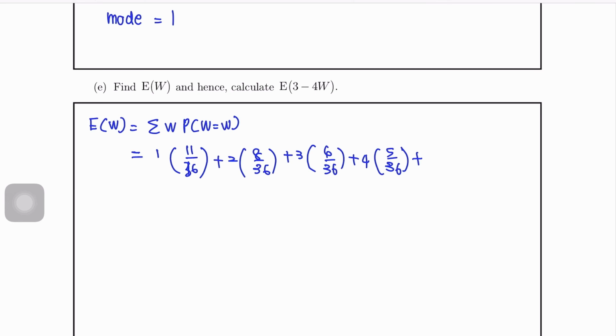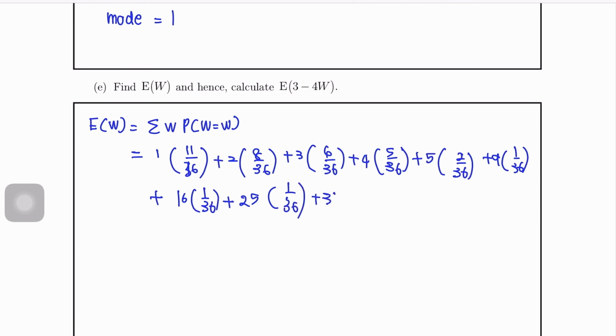We don't have 4 times... we have 5 times 2 over 36, then we don't have 6, plus 9 times 1 over 36 plus 16 times 1 over 36 plus 25 times 1 over 36 plus 36 times 1 over 36. So therefore the answer is 161 over 36.